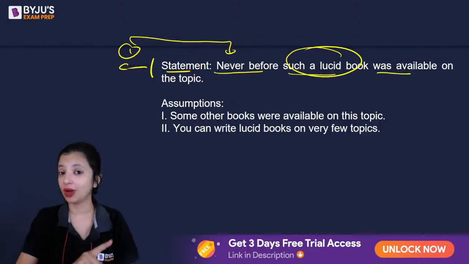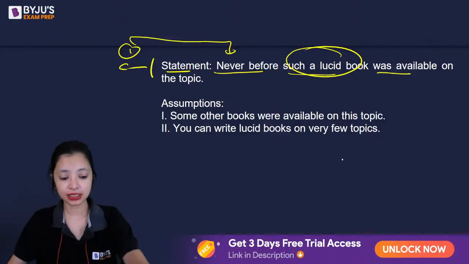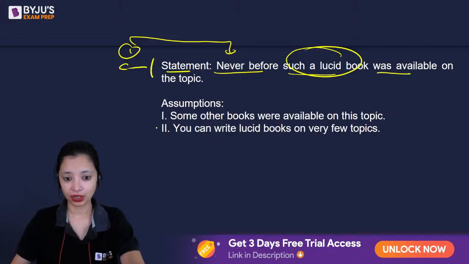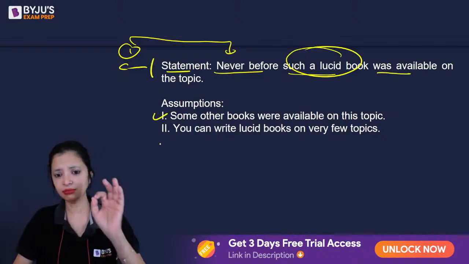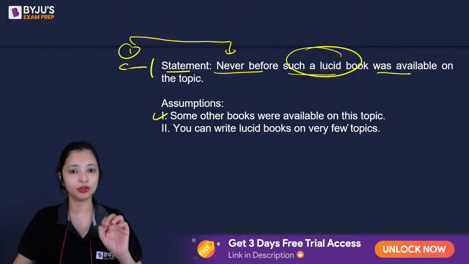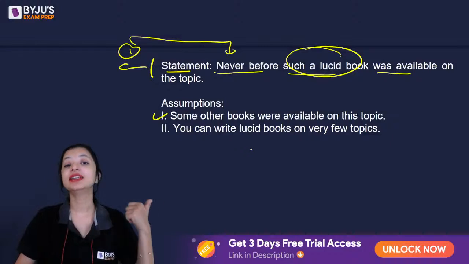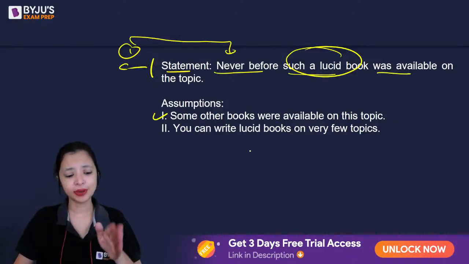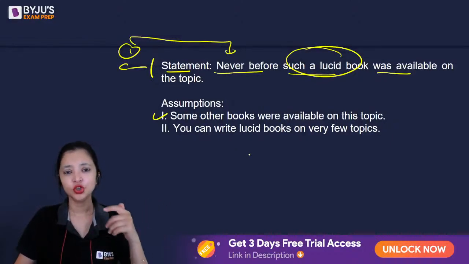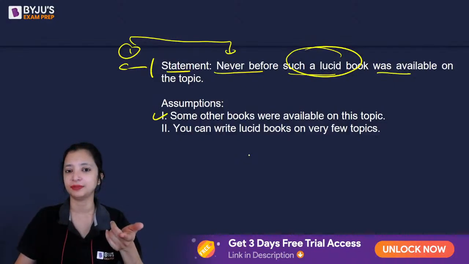That means at least one book before this time must have been available, right? That tells me one is correct. Some other book, at least one, must be available on this topic. Only then can you compare. When I say India is the greatest country, there has to be at least one more country you can compare India to, and then you will say India is the greatest country.